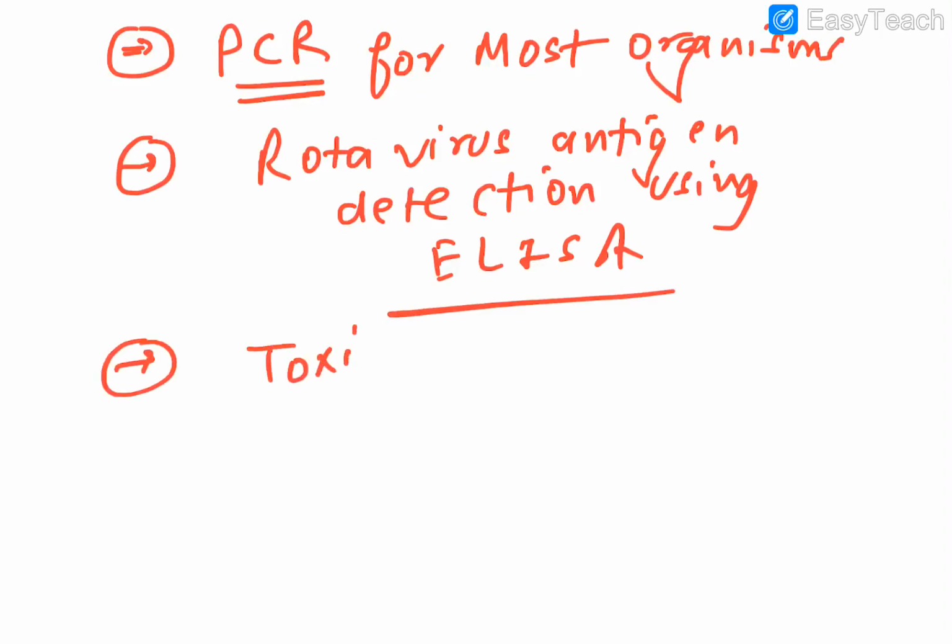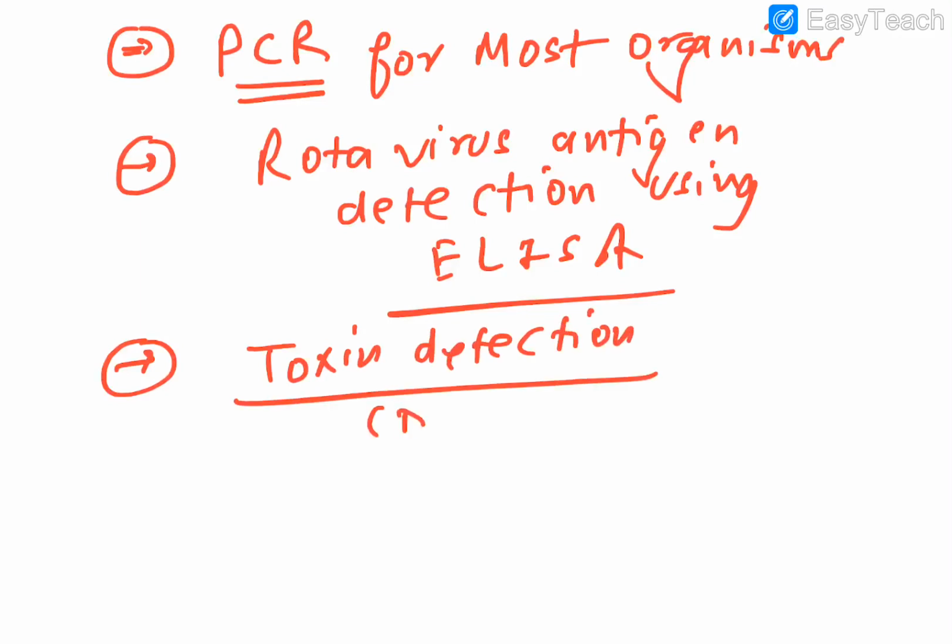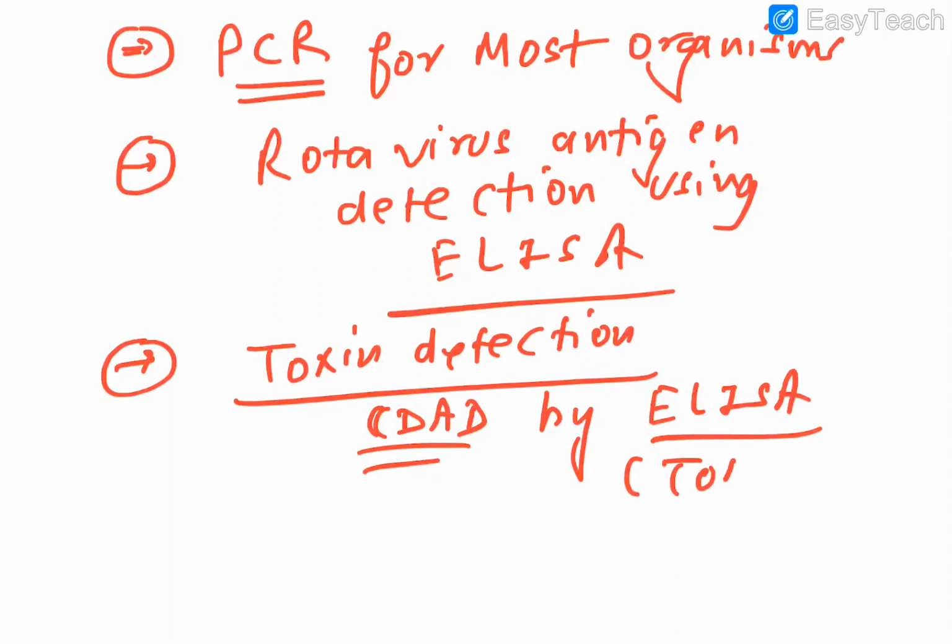And there is no point in guessing that toxin detection in the case of the inflammatory one, that is CDAD, can be done by ELISA. In that ELISA you can detect toxin A and toxin B, which are the enterotoxin and cytotoxin combination. You can detect them by ELISA, or you can put them into cell lines to find them out. Okay guys, so this is regarding the lab diagnosis.